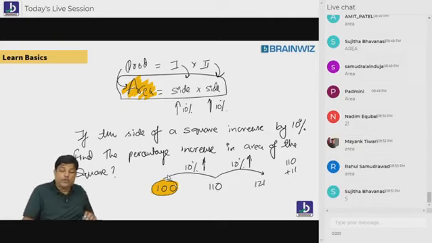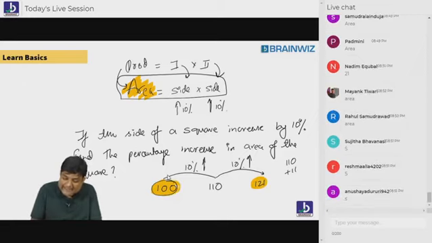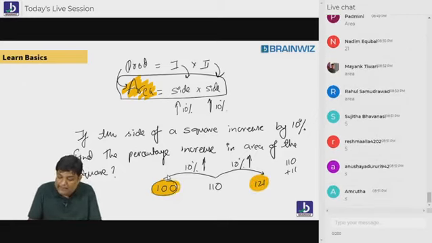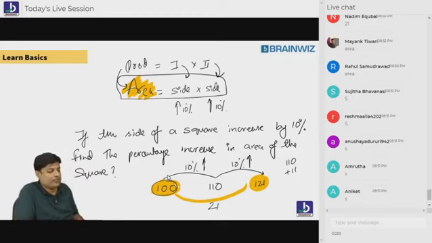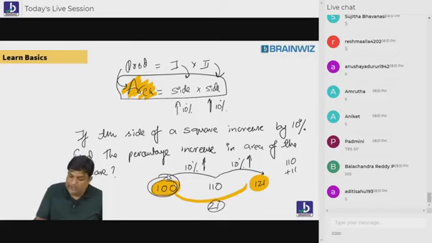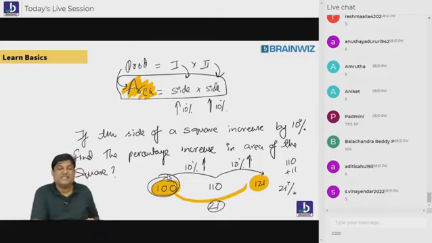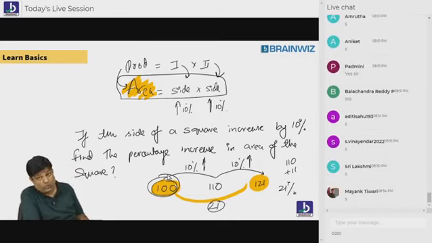Who were you? Sir, we were 100. Now what did you become? We became 121. How much did you grow? We grew by 21. 21. Are you understanding, everybody? So say beta, what's the answer? 21%. So the answer is 21%. Are you understanding everybody? Say yes or no. Is it fine, everybody?